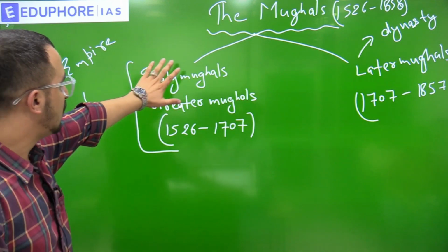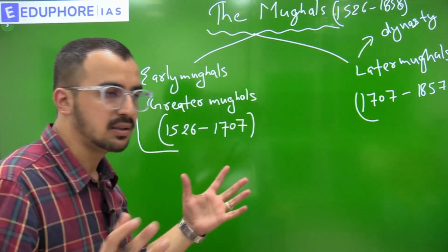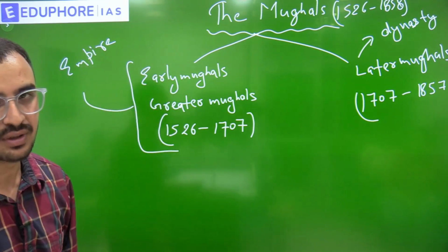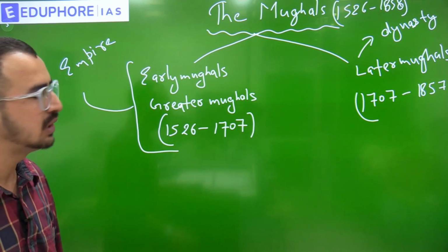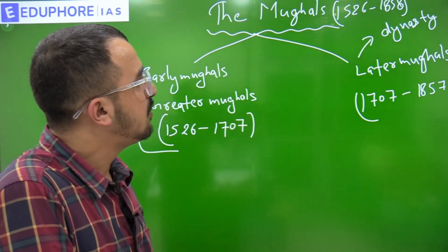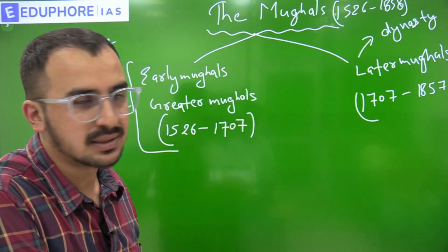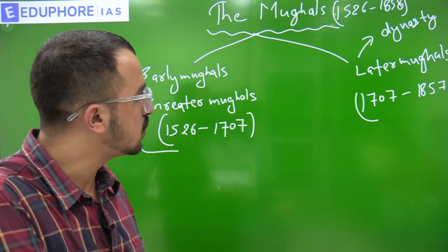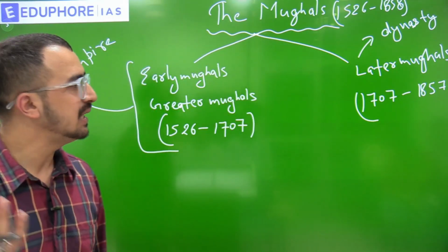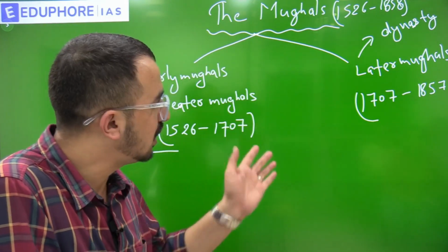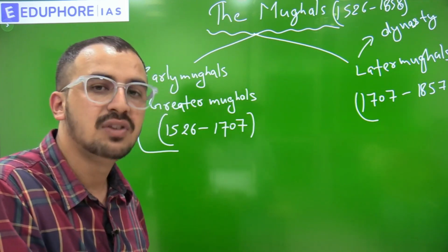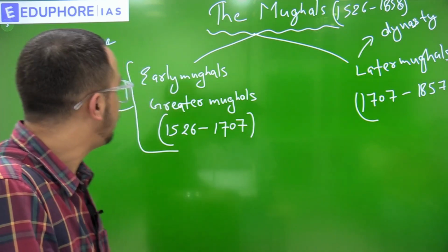Fine. So during the time of early Mughals, Mughal dynasty was a great empire. Whole of India was under one king. Pan India rule was there during the time of Aurangzeb, not during the time of all the kings, but they were great kings. But during the time of later Mughals, Europeans came, and there was the influence of Europeans, Britishers, Portuguese also. So influence of Mughals decreased, and ultimately they were eliminated from the scene. In modern history, we will discuss from 1707 onwards, and we will study the influence of Britishers also during that time. Fine, I hope I am clear now.